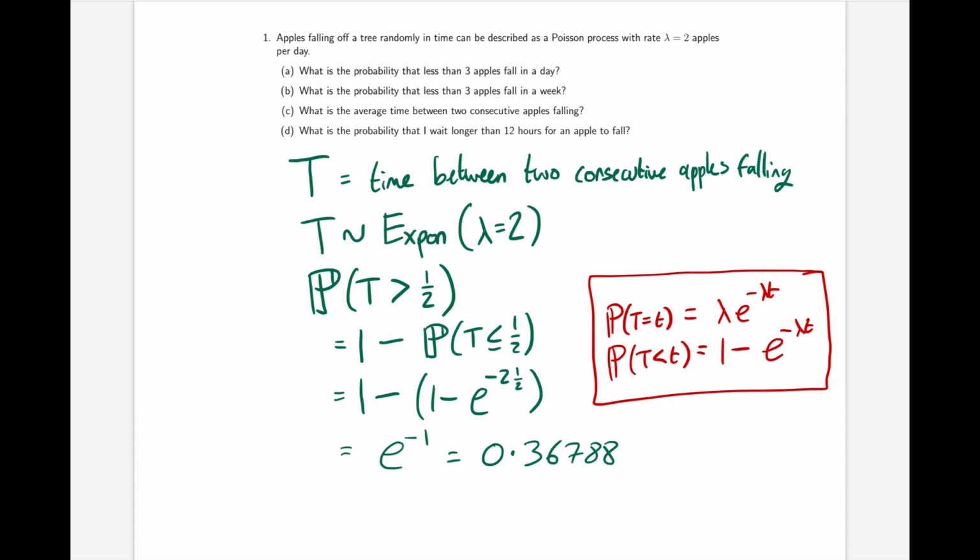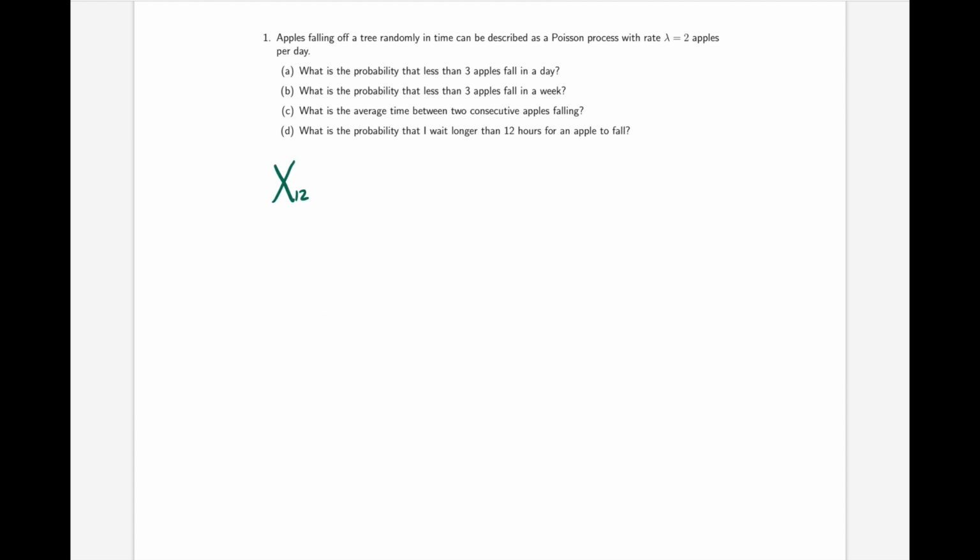Now there is an alternative way to answer this final question, D. Rather than considering the time between consecutive apples falling, we could still consider the Poisson distribution. So let me show you that. Consider the variable I'm going to call x subscript 12 now, which is the number of apples that fall in 12 hours.